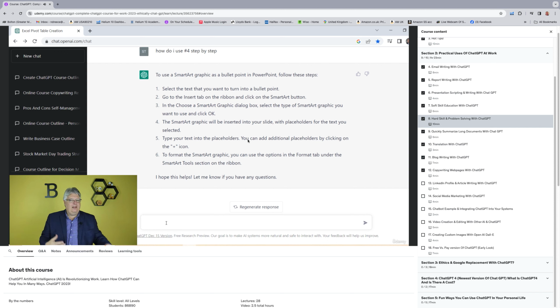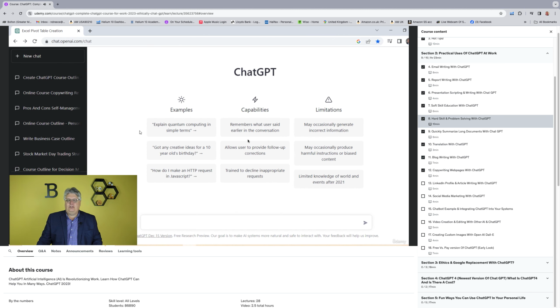Now let's look at something really advanced. Like let's talk coding now. I am not a coder, so I am not an expert in this. I wouldn't even know what this thing is saying. I'm going to start a new chat though, but I want you to know this because it's talking about how do I make an HTTP request in JavaScript. Those are the type of questions it can do.